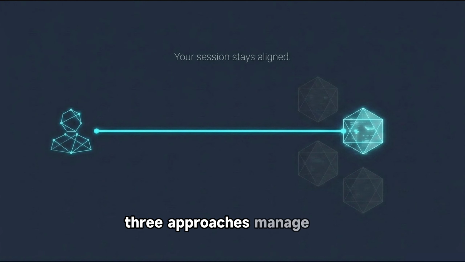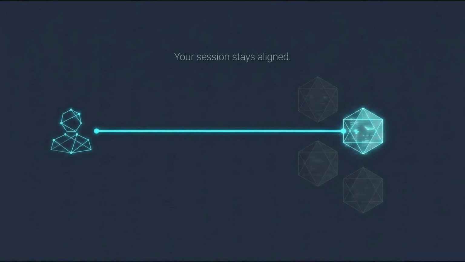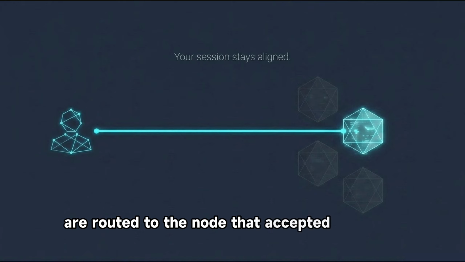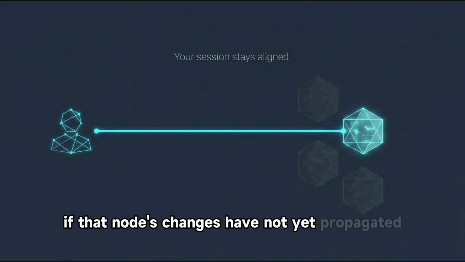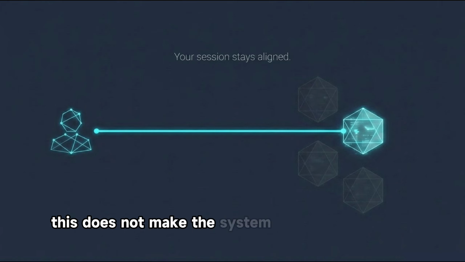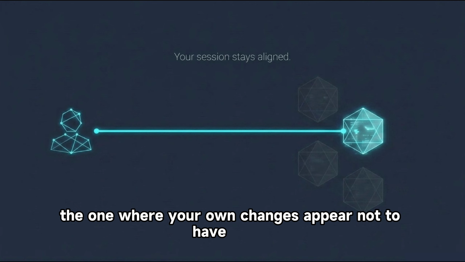3 approaches manage this. The first is session consistency for reads. Many distributed databases offer read your own writes consistency as a configurable option. Under this model, reads within a session are routed to the node that accepted the write. The read waits if that node's changes have not yet propagated. This does not make the system strongly consistent across all operations, but it closes the most user-visible gap, the one where your own changes appear not to have saved.